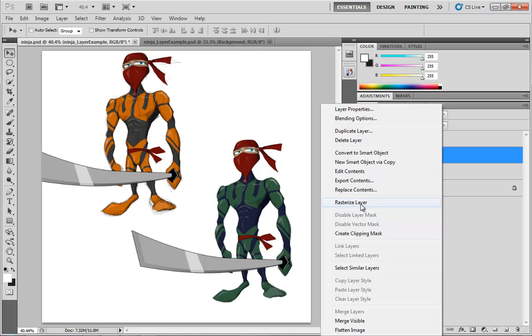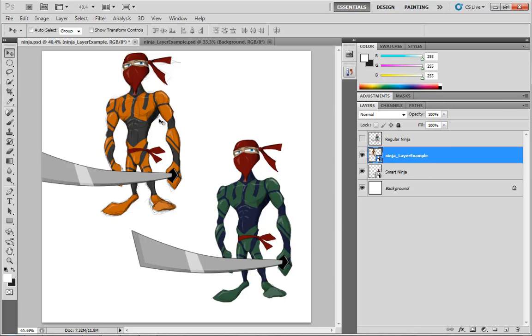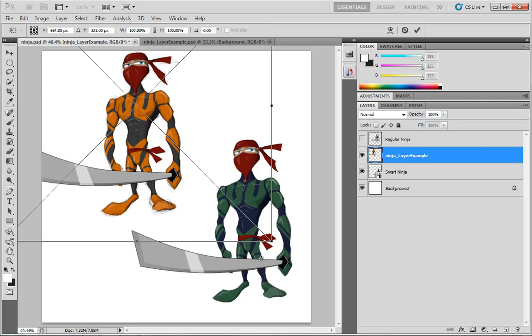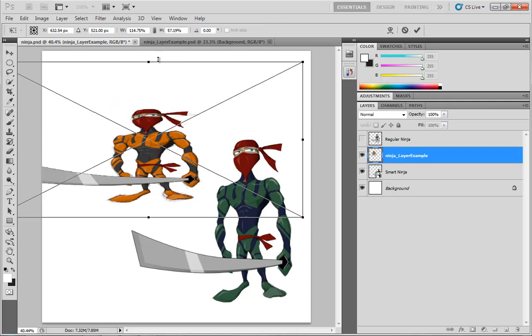Now you might not be familiar with the term rasterize. What that means is to take whatever is going on with this layer and convert it to raw pixels. Because right now, it's not pixel data. It's reference data coming from this file. That's why we're able to take it and squash it down to something really, really crazy.